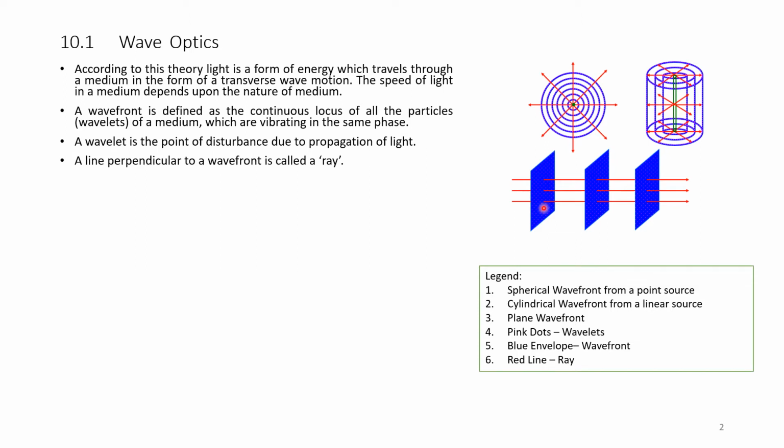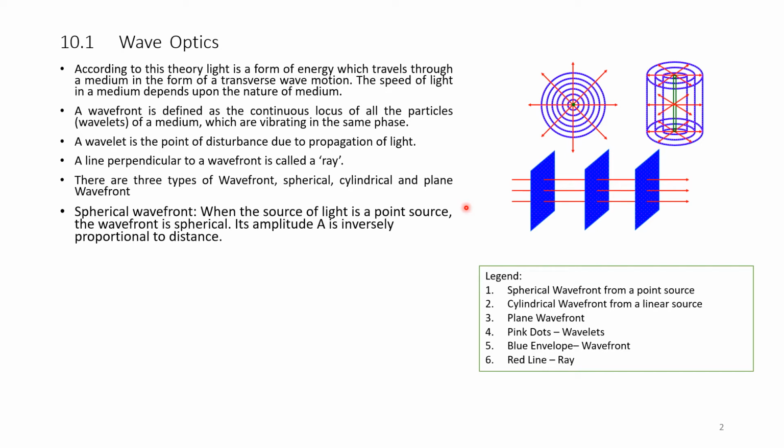Pink dots on these figures are wavelets. Blue envelope is a wavefront and the red line is the ray. There are three types of wavefront: spherical, cylindrical and plane, as shown in the figure.